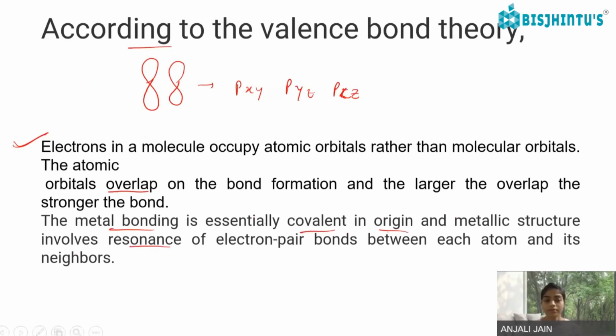A covalent bond is formed by the sharing of electrons. And resonance, as we know, requires a doubly bonded system in which the electron pair bonds shift towards each other so as to form a resonating structure.